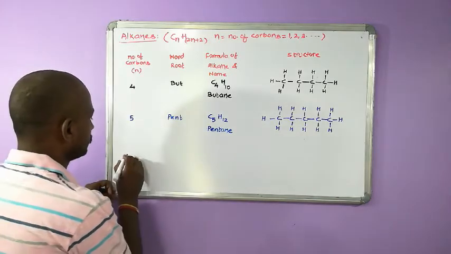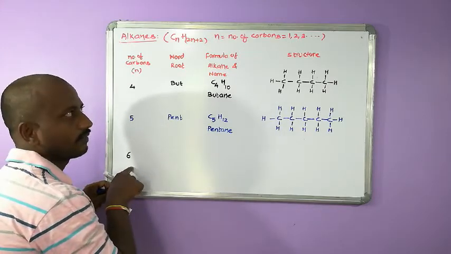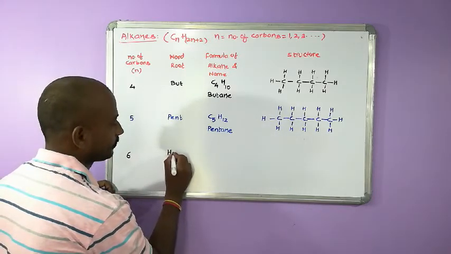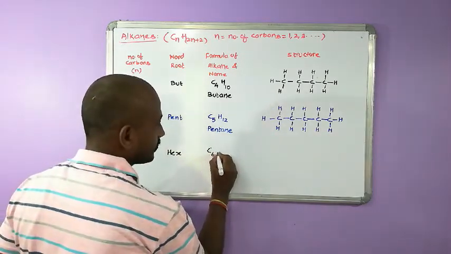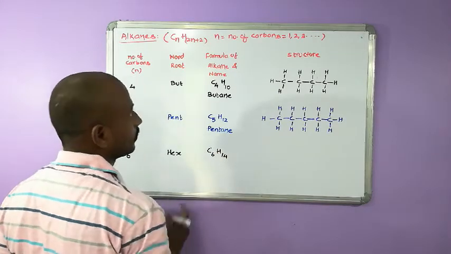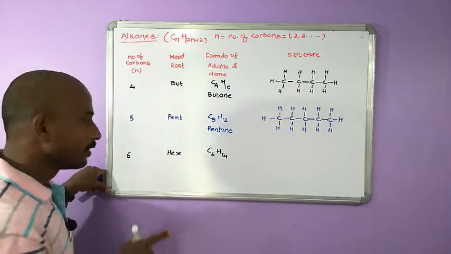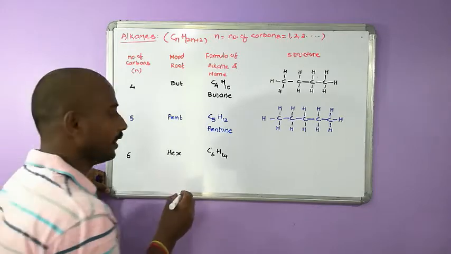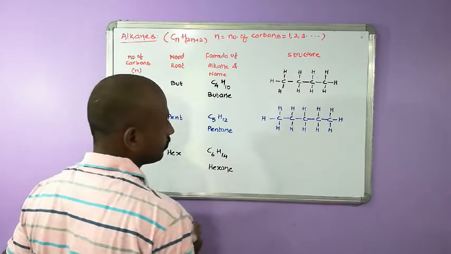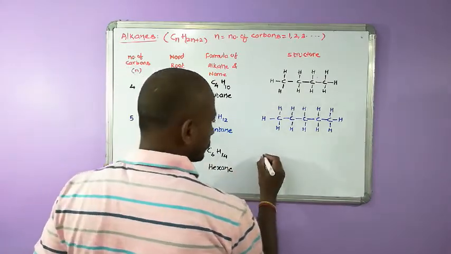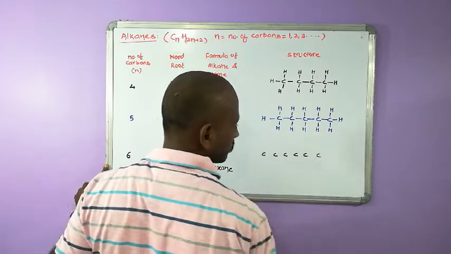Then number of carbons are 6. The word root for 6 carbons is hex. What is the formula? C6H14. Simply substitute, you will get it. What is the suffix name? Ane for alkanes. Hex plus ane, hexane. How to write the structure again? How many carbons? 6 carbons. Draw them: 1, 2, 3, 4, 5, 6.